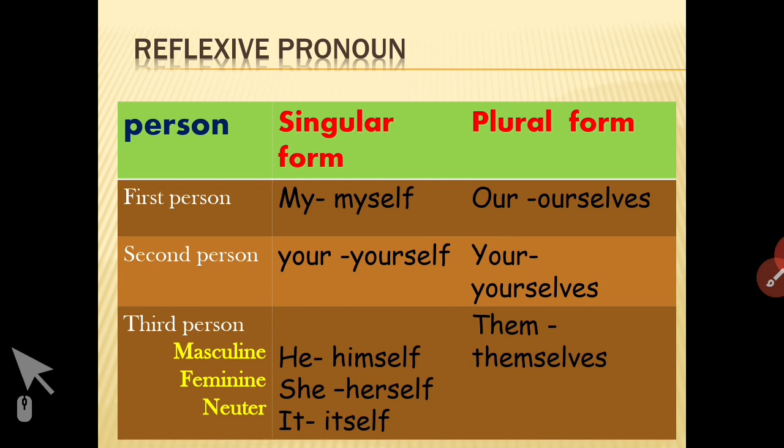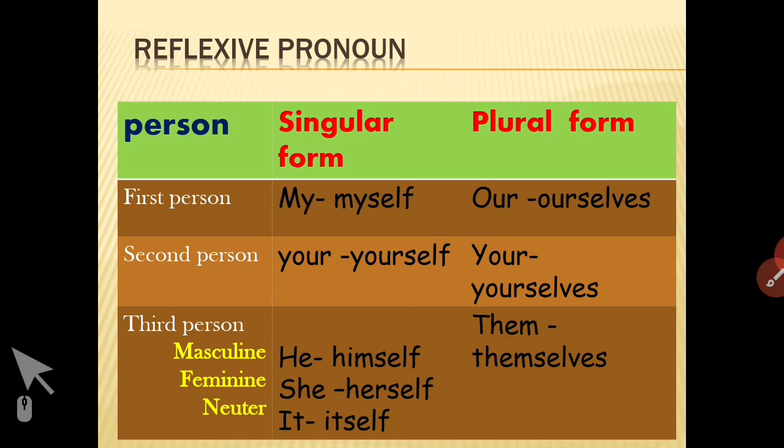As I said, first person singular myself, first person plural ourselves, second person singular and plural will be yourself and yourselves. Third person masculine gender is for a boy or a man, we use he, and in reflexive pronoun we will use himself.